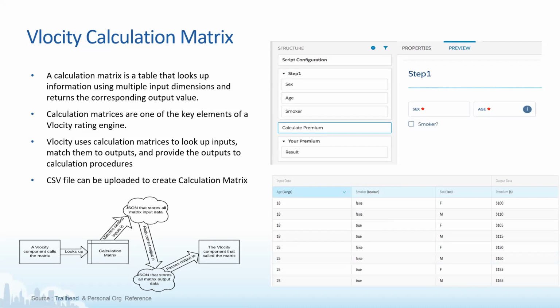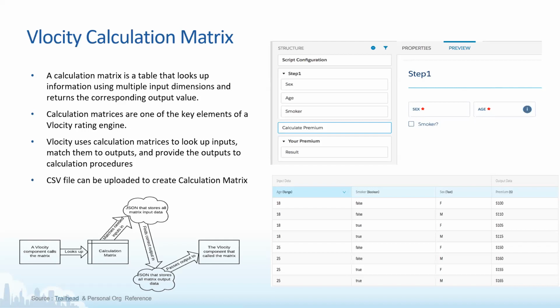If you see on the right hand side in the table below, we have age, smoker as a boolean, and gender as the third column, and then we have an output column. If you see in the top screenshot, we have a step where we are taking these inputs, and on the basis of that we are giving output. Say the age is 18, he is a smoker and he is male, then the premium is 150. But when the age is 18 and he is not a smoker and he is male, the output premium is 160. So this is how master data is created and stored, and used inside our calculations. This is how a calculation matrix works.